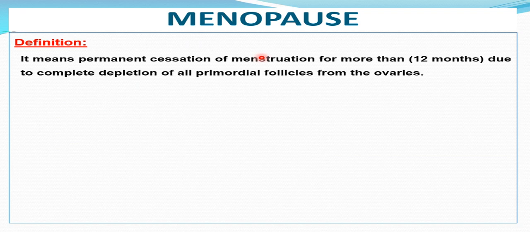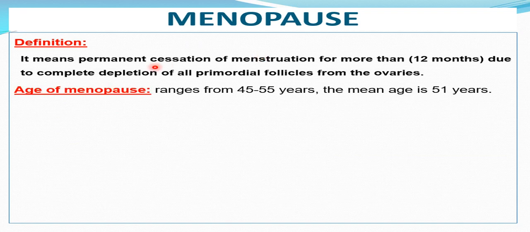Now, how can you define menopause? What is the normal age, the factors affecting menopause, and the normal changes occurring at menopause? Menopause is permanent cessation of menstruation for more than 12 months, or more than 1 year. So a patient complaining of 3 months or 6 months of amenorrhea is not defined as menopause, even at the age of 50 years or more.